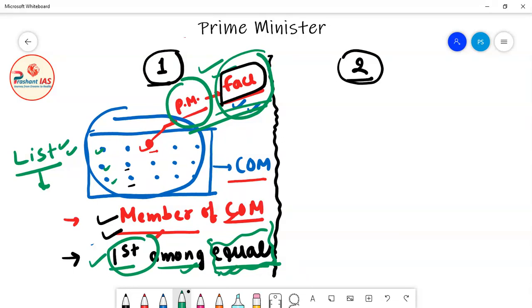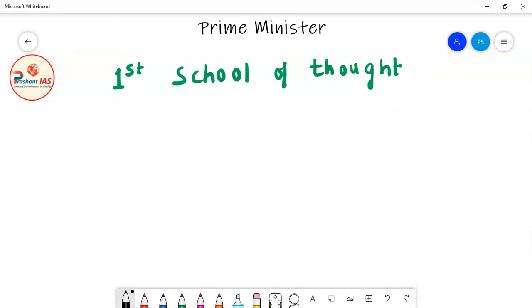So first among equals means the Prime Minister is equally important to other ministers, and other ministers are equally important to the Prime Minister. Okay, but the Prime Minister is first among them. So if I have to explain this in simple words, I will give you one example so that you can understand it very easily.